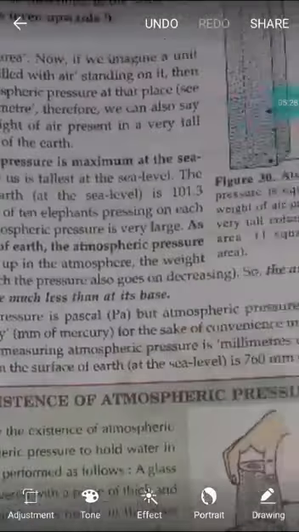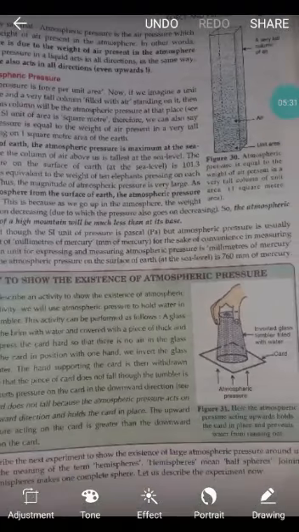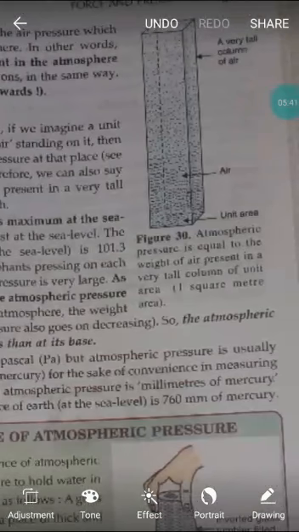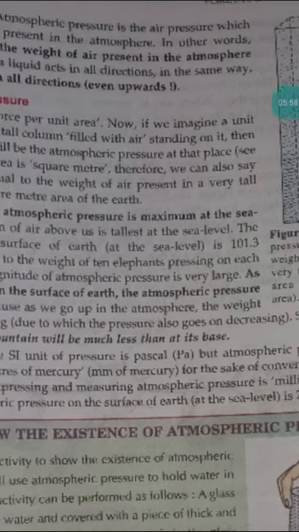See here students, in this diagram it is shown. Atmospheric pressure is equal to the weight of air present in a very tall column of unit area. Unit area means 1 square meter area. Here it is shown: a very tall column, filled with air, and a unit area is defined here. So the pressure exerted on this unit area is given by atmospheric pressure.